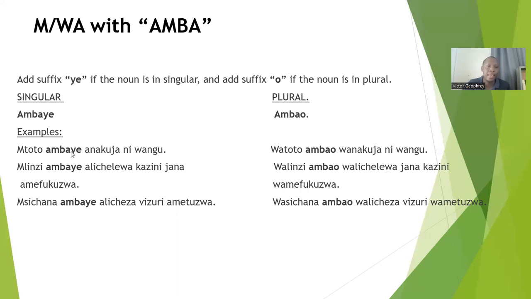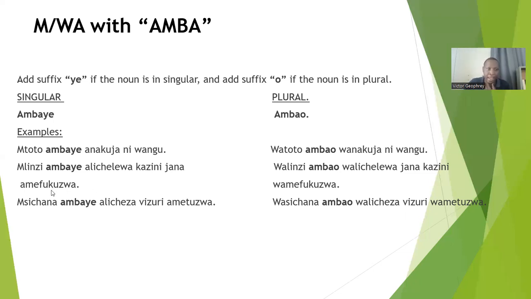Mtoto ambaye anakuja ni wangu, because mtoto is in singular. So we used the morpheme Amba, we put ye here, so it becomes mtoto ambaye anakuja ni wangu. In plural, it will be watoto ambao wanakuja ni wangu. Okay? Another example you can see here.